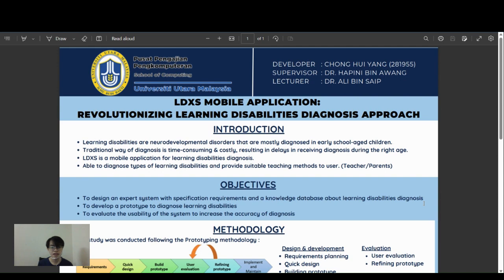So I decided to develop a mobile application, which is the Learning Disability Expert System, to diagnose learning disabilities. It is able to diagnose types of learning disabilities and provide suitable teaching methods to the user, who are teachers or parents. The objective is to design an expert system with specification requirements and a knowledge database about learning disabilities diagnosis. Second is to develop a prototype to diagnose the learning disabilities, and also to evaluate the usability of the system to increase the accuracy of diagnosis.